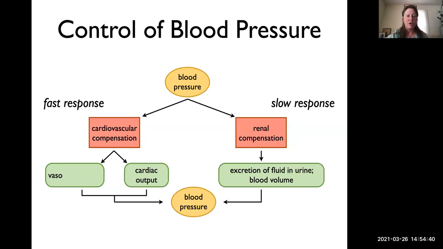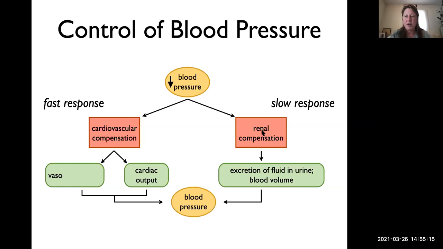Let's take a look at a flow chart that helps to put some of these responses together. Let's take the situation where we have a sudden drop in mean arterial pressure. There are two basic mechanisms that are going to be activated. Our fast response, which is cardiovascular, the heart and the vessels, and the slow response, which is the renal compensation.